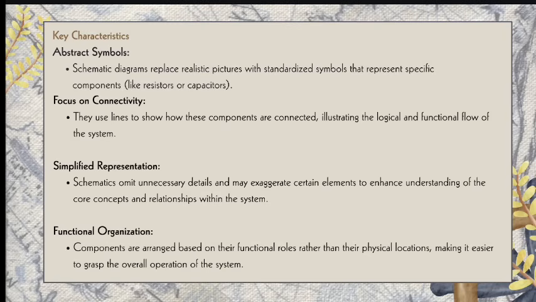Another one is the simplified representation. The schematic omits unnecessary details and may exaggerate certain elements to enhance understanding of the core concept and relationships within the system.